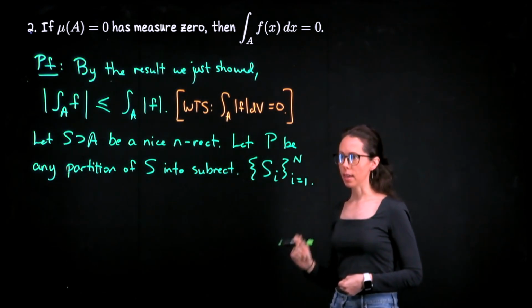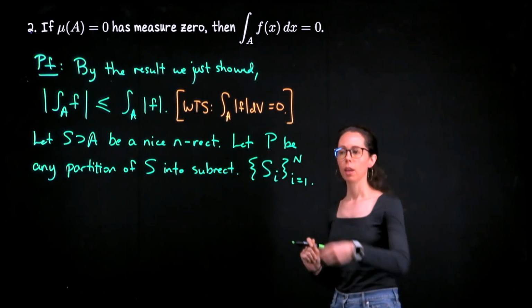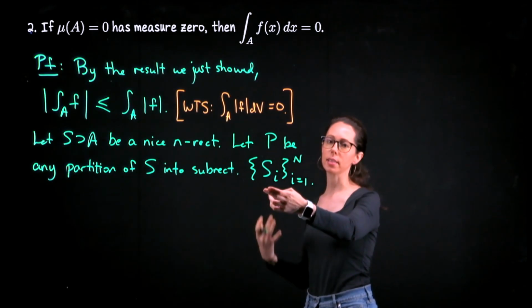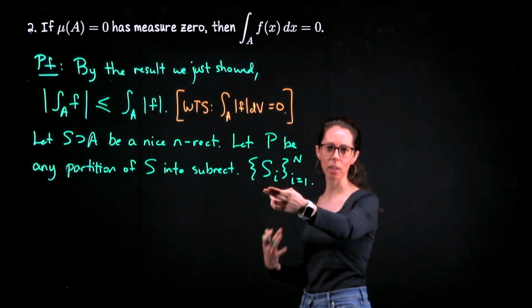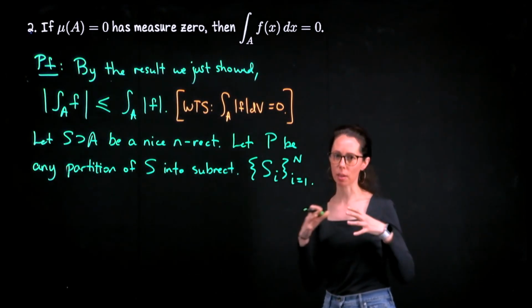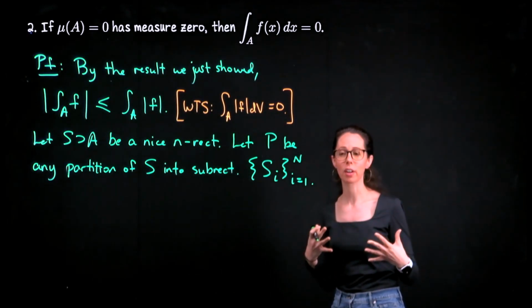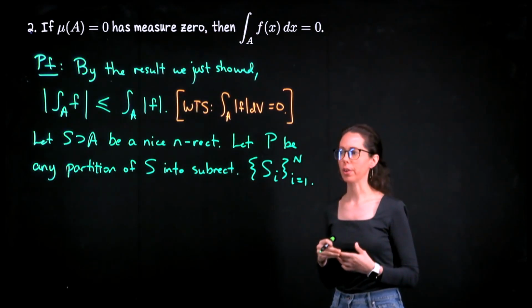Notice that since A has measure 0, no subrectangle can be contained inside of A. And again, I'm kind of using a result there that we haven't talked about because we haven't really talked about positive measure, but the idea here is that all of these subrectangles have a positive measure, and so they can't be a subset of a measure 0 set.